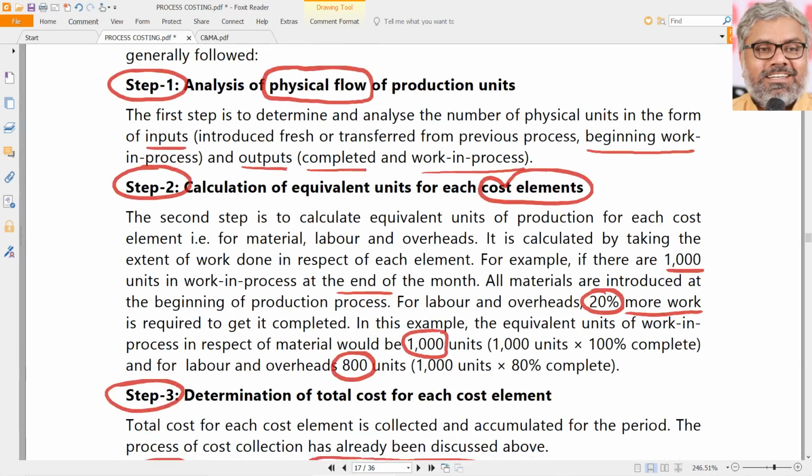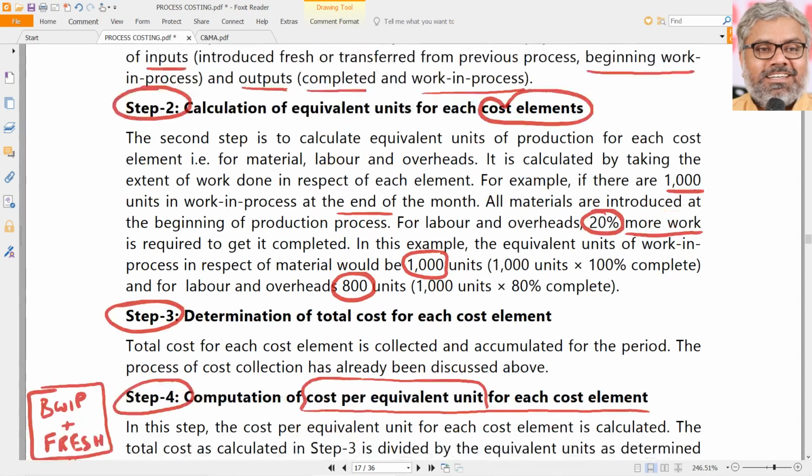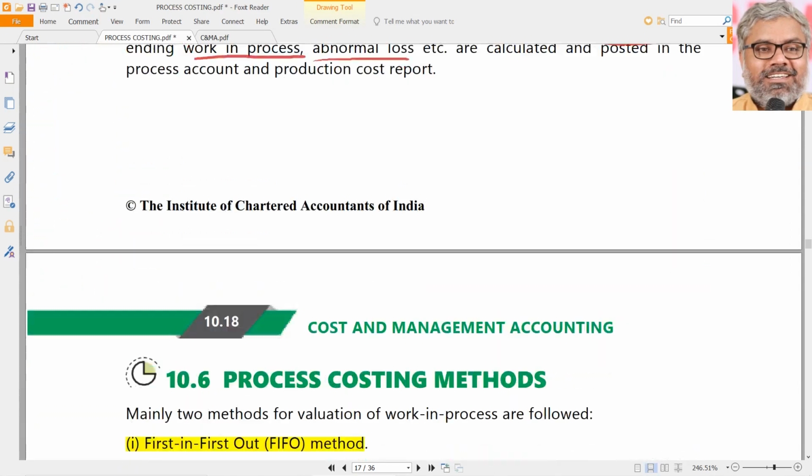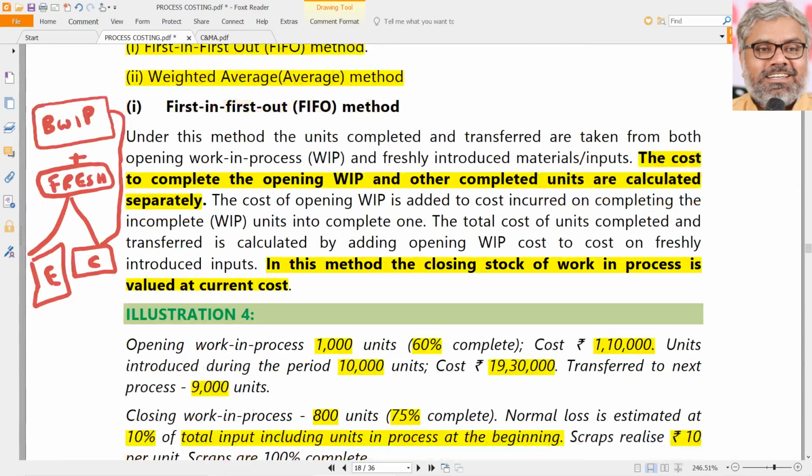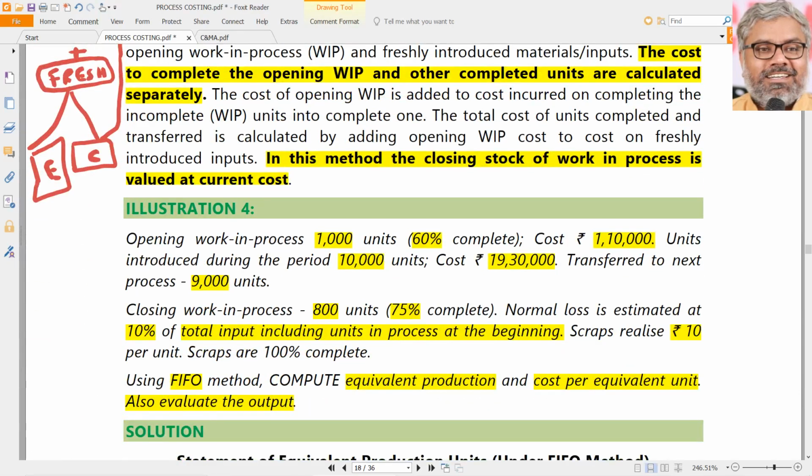That will always help. Why? Because that gives us clarity of what has happened. Otherwise, directly doing equivalent production becomes more mechanical. First, find out what has happened. What is the flow of the materials that has happened in this case?